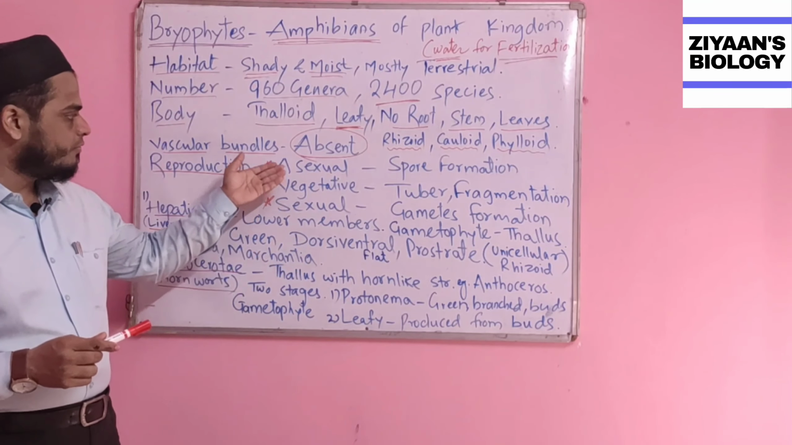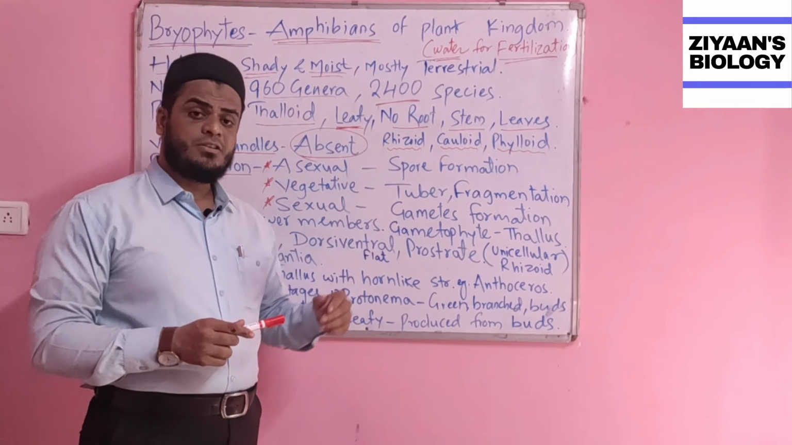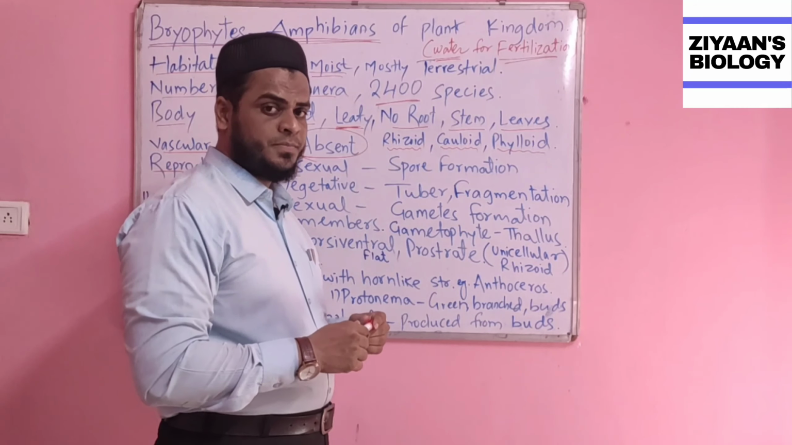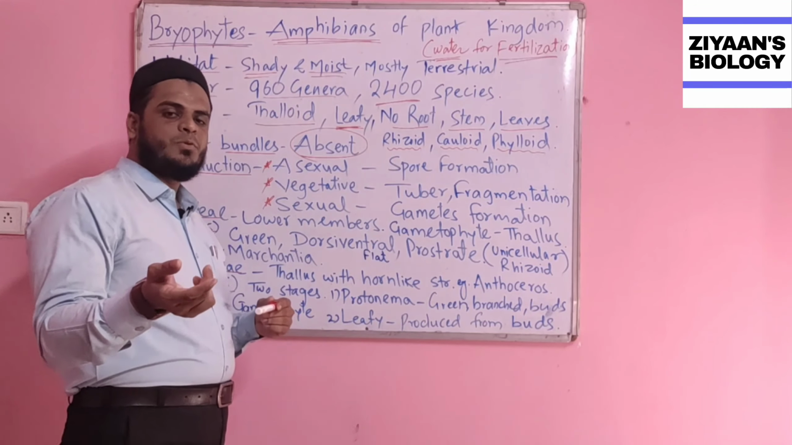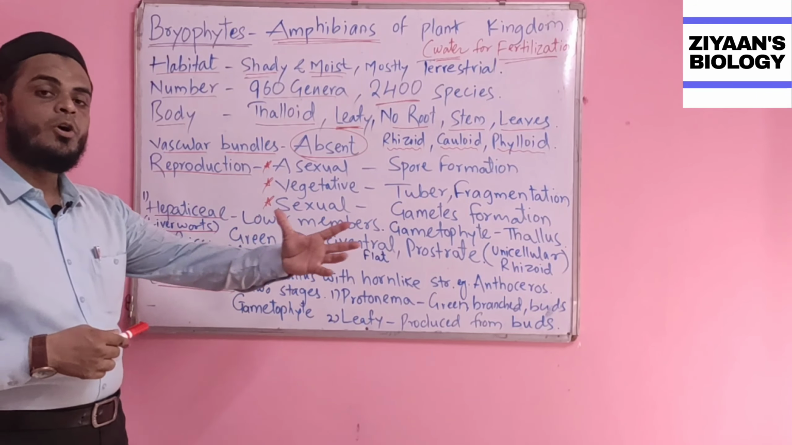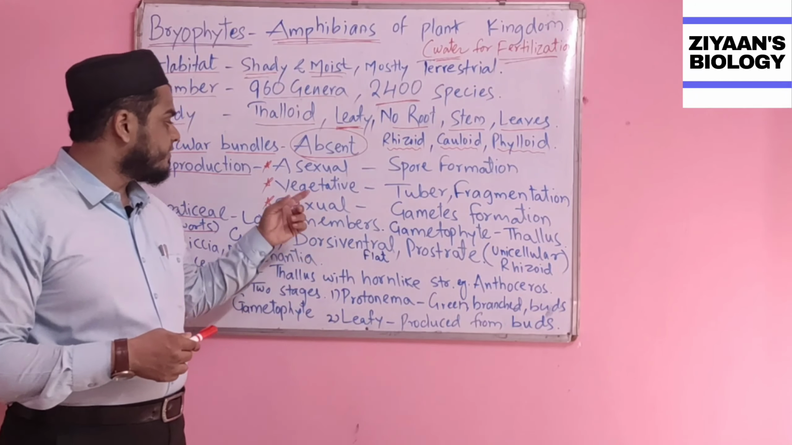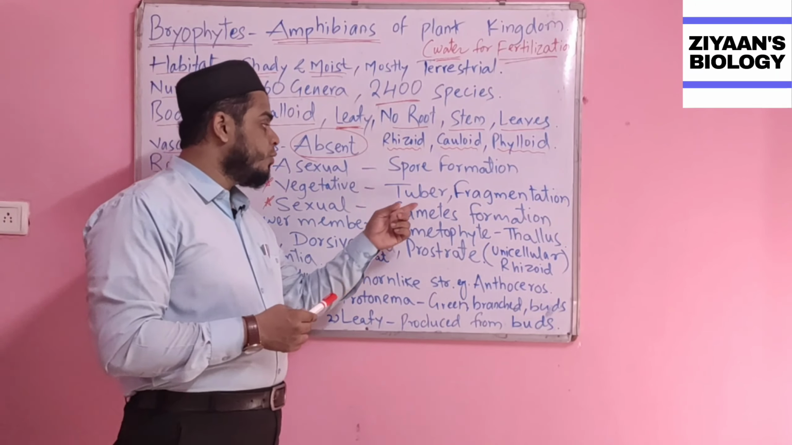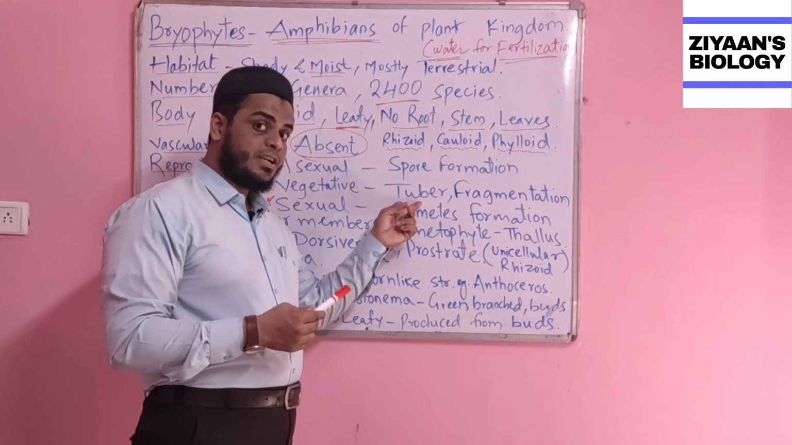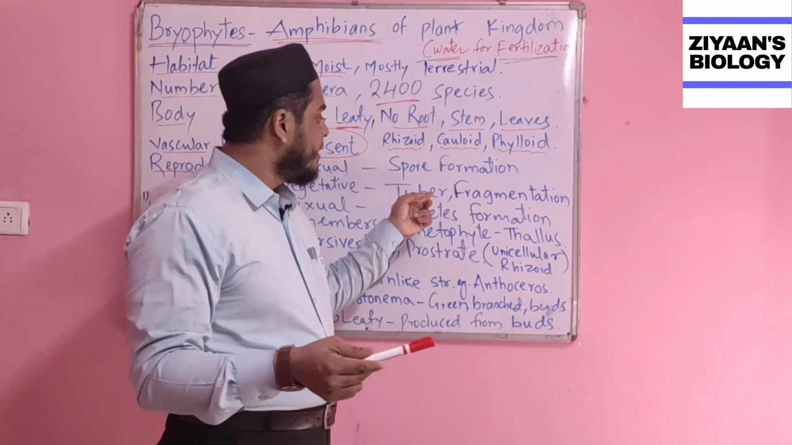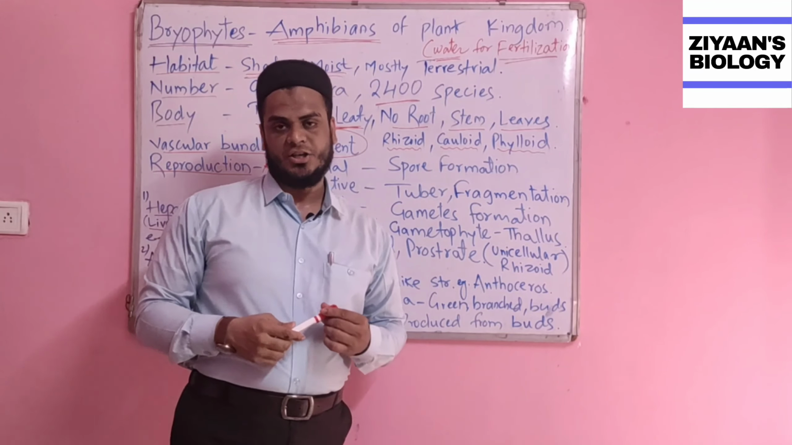They do go for asexual reproduction as well. That is what we call spore formation. They will be producing some spores, and the spores will be germinating and becoming a new whole plant body. In case of vegetative reproduction, they do go for tuber formation, that is what we call buds, small buds, or they'll be directly going for fragmentation.